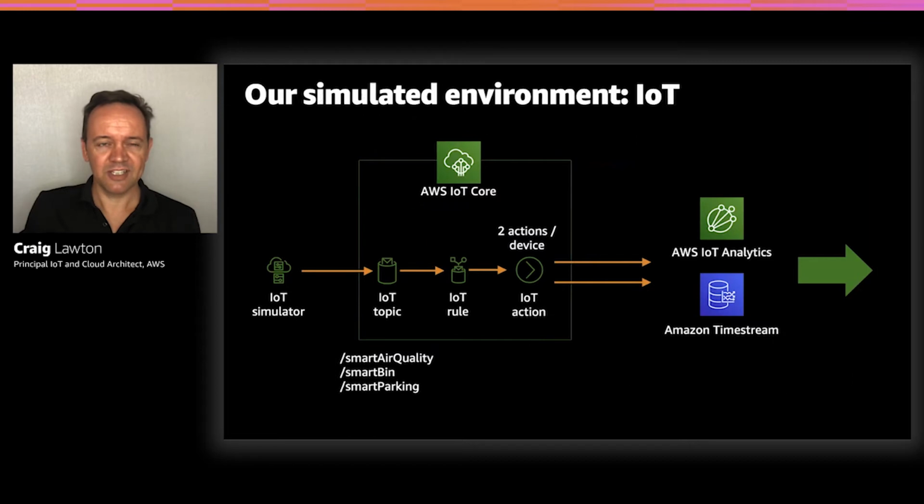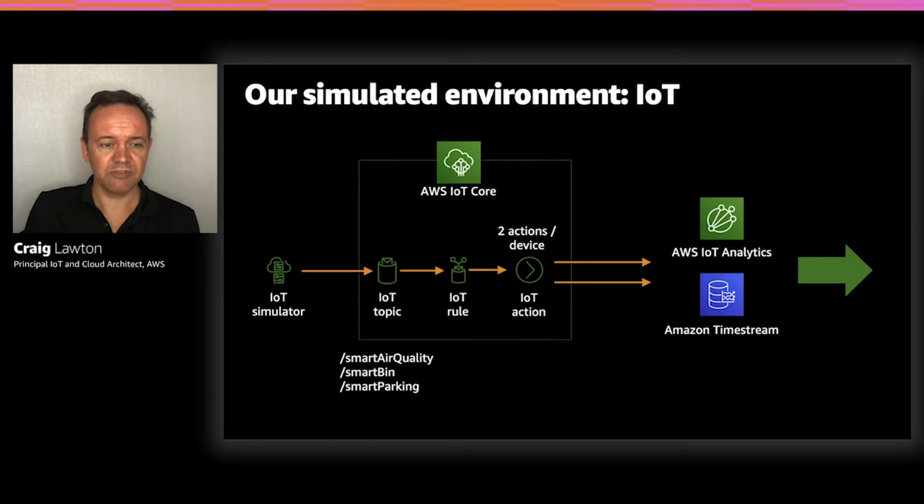Now the simulator is running and it's pumping the widget data through, and it pumps it to IoT Core using MQTT, and they're posted on a known topic, and you can see the 3 topics there for smart air quality, smart bins, and smart parking. IoT Core has this great feature called the rules engine. It allows you to select using SQL-like statements some or all of the messages and even some or all of the attributes, and enrich the data as well. And then you can take 1 or more actions on it.